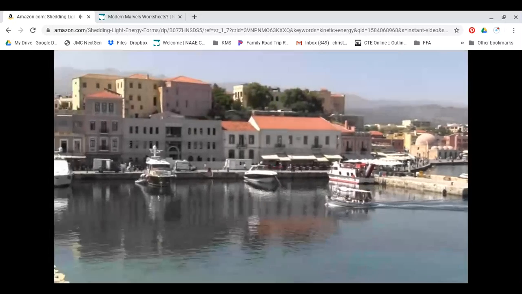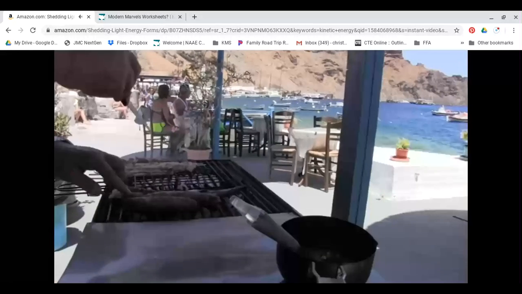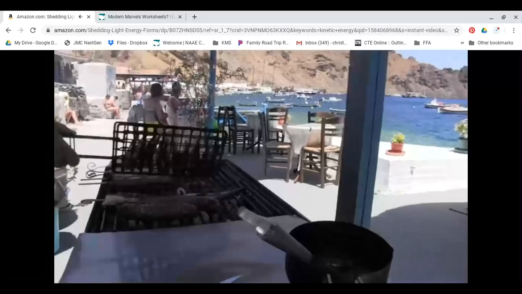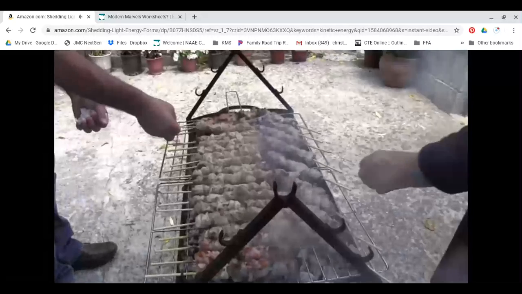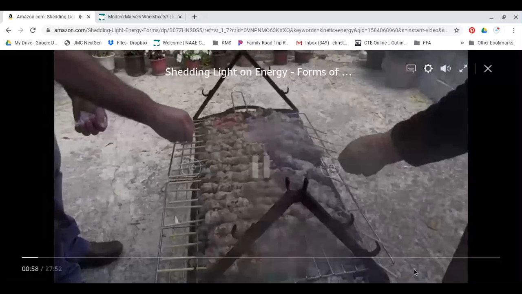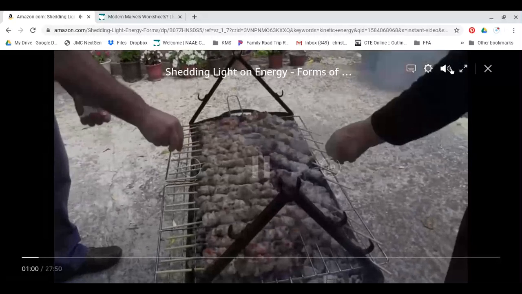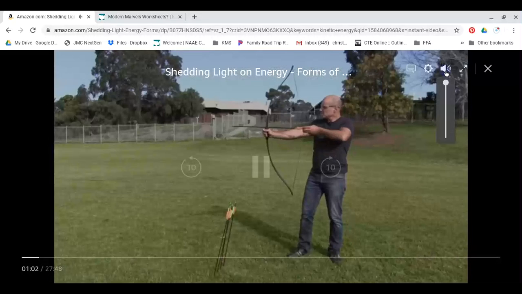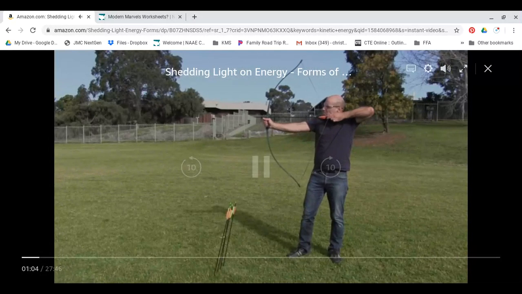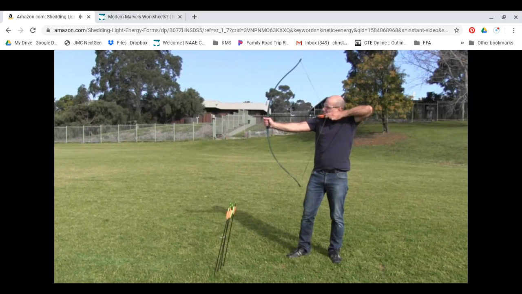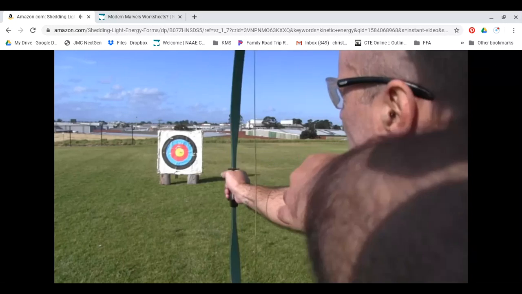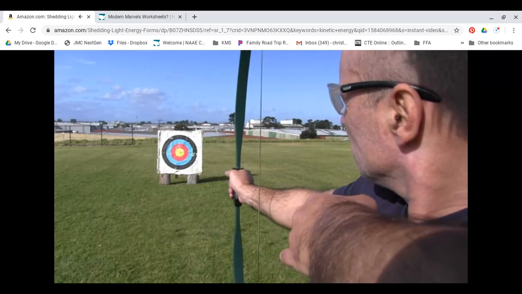Movement requires energy. When you cook food, the temperature of the food changes, and so does its chemical composition. Energy is also required to make these changes happen. When you pull on a bow, the shape of the bow changes, and, you guessed it, energy is required to make this change as well. When something has energy, it can make things change.